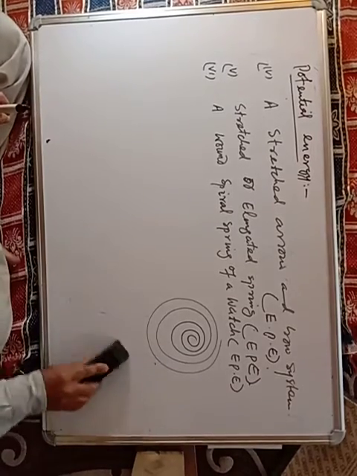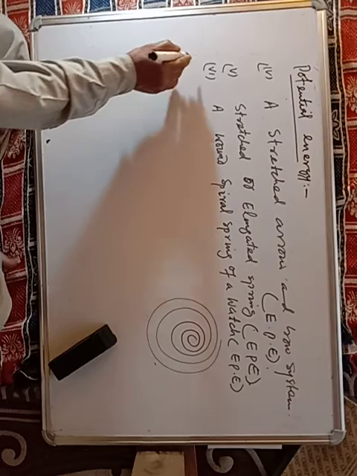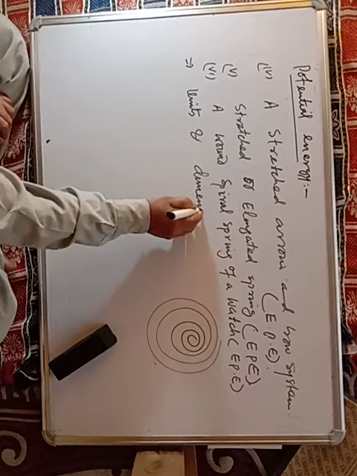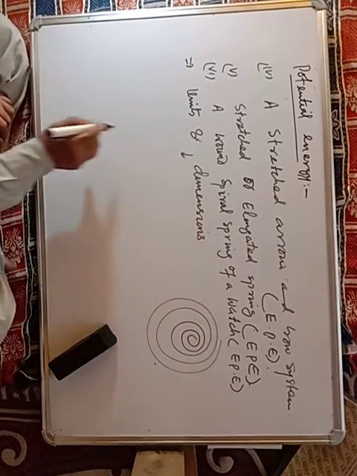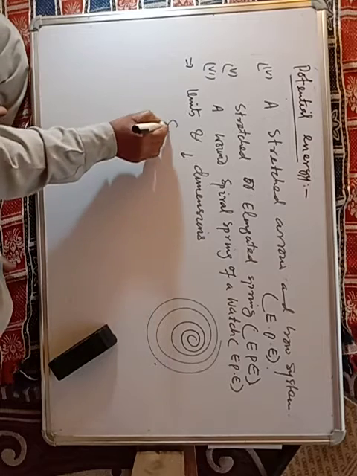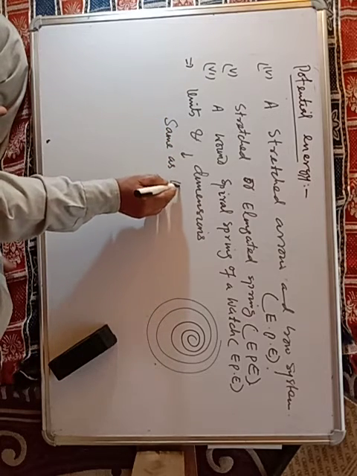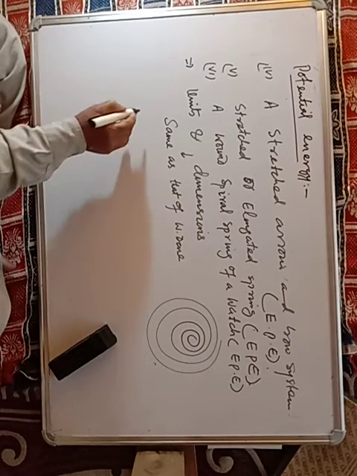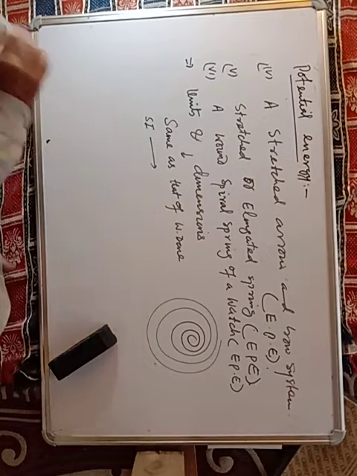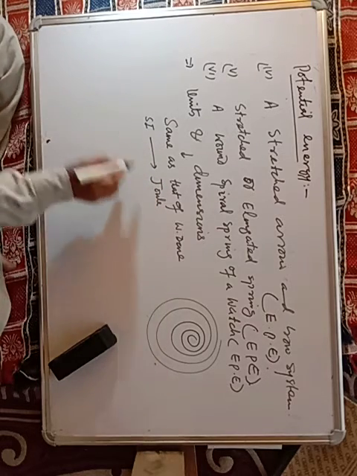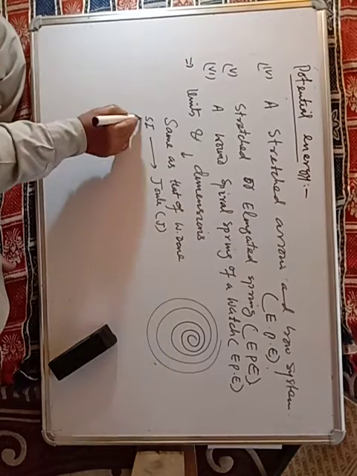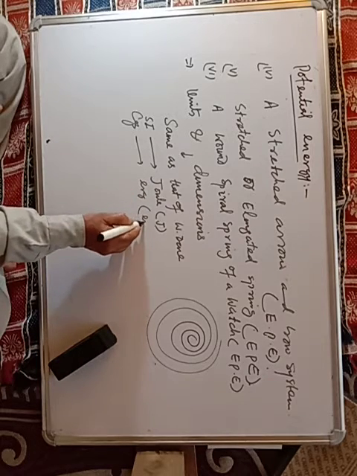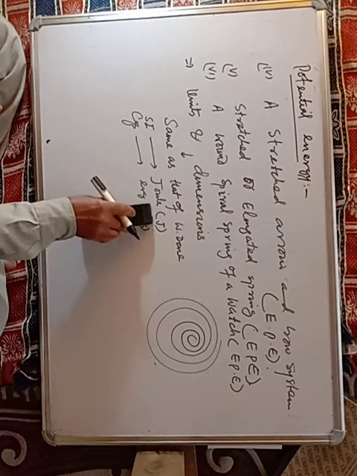Now, what are the units and dimensions? So these are same as that of the work done, right? SI यूनिट इसका है जूल, जे, CGS यूनिट इसका है अर्ग, CGS सिस्टम में इसका यूनिट अर्ग,